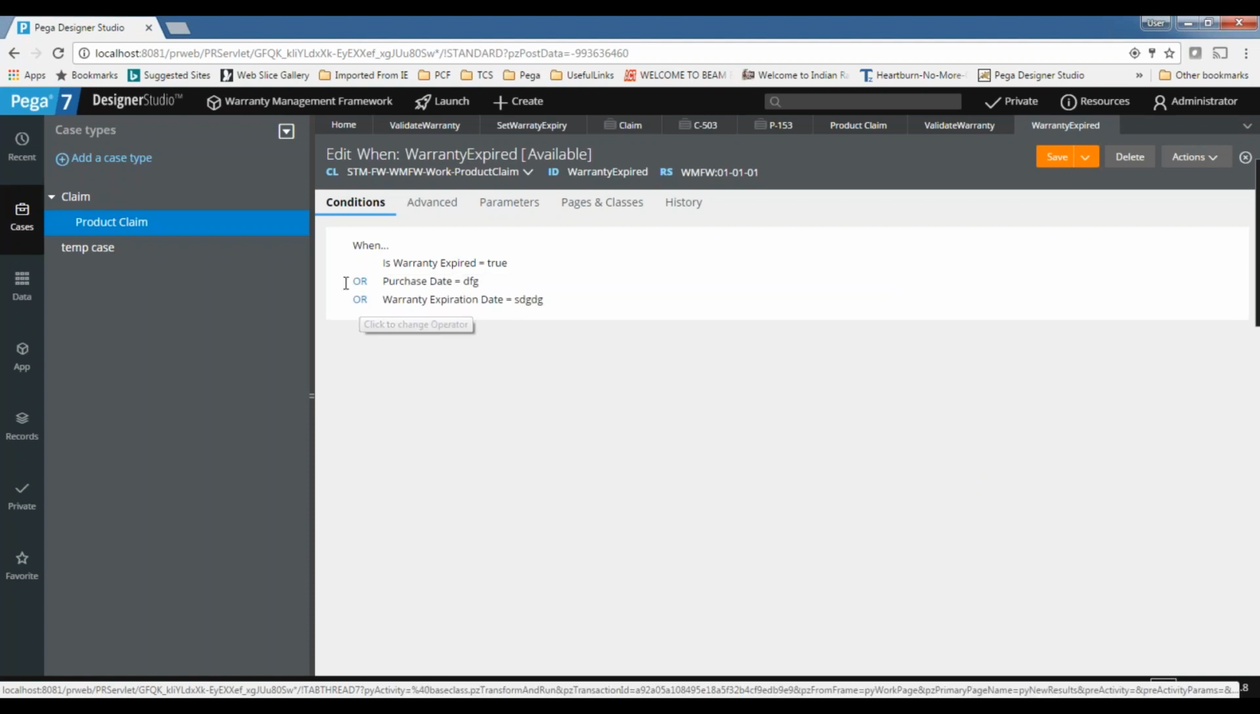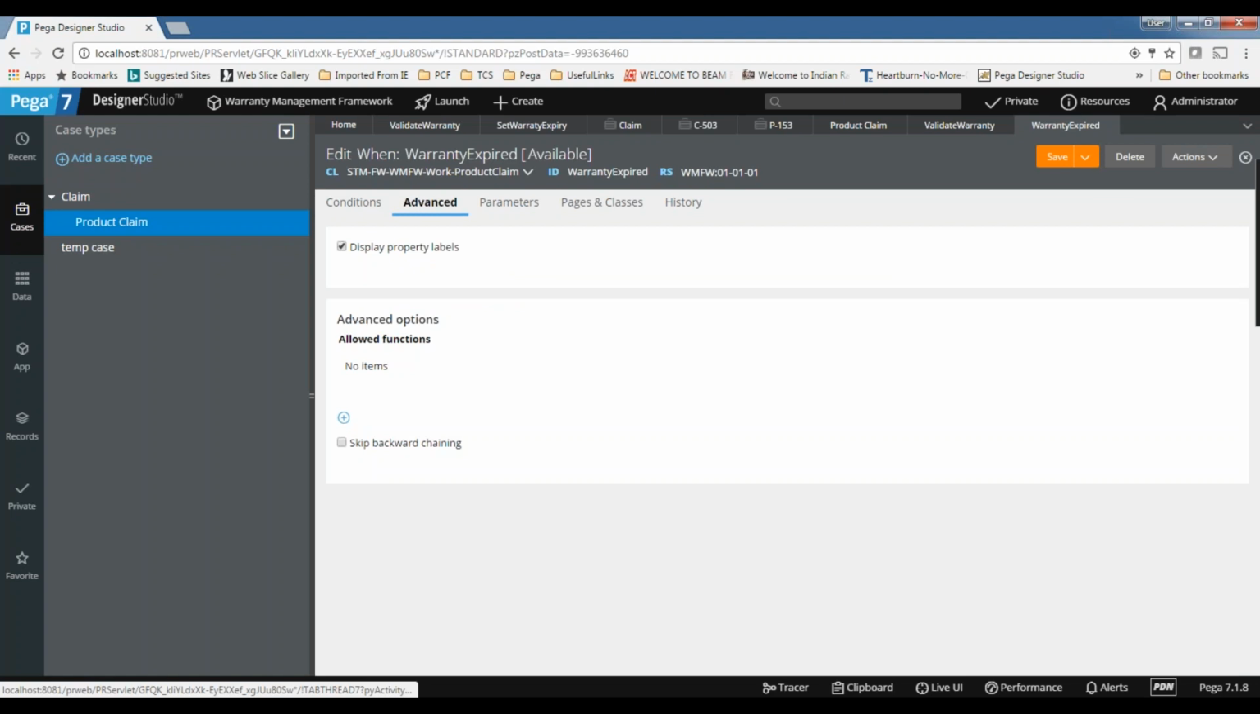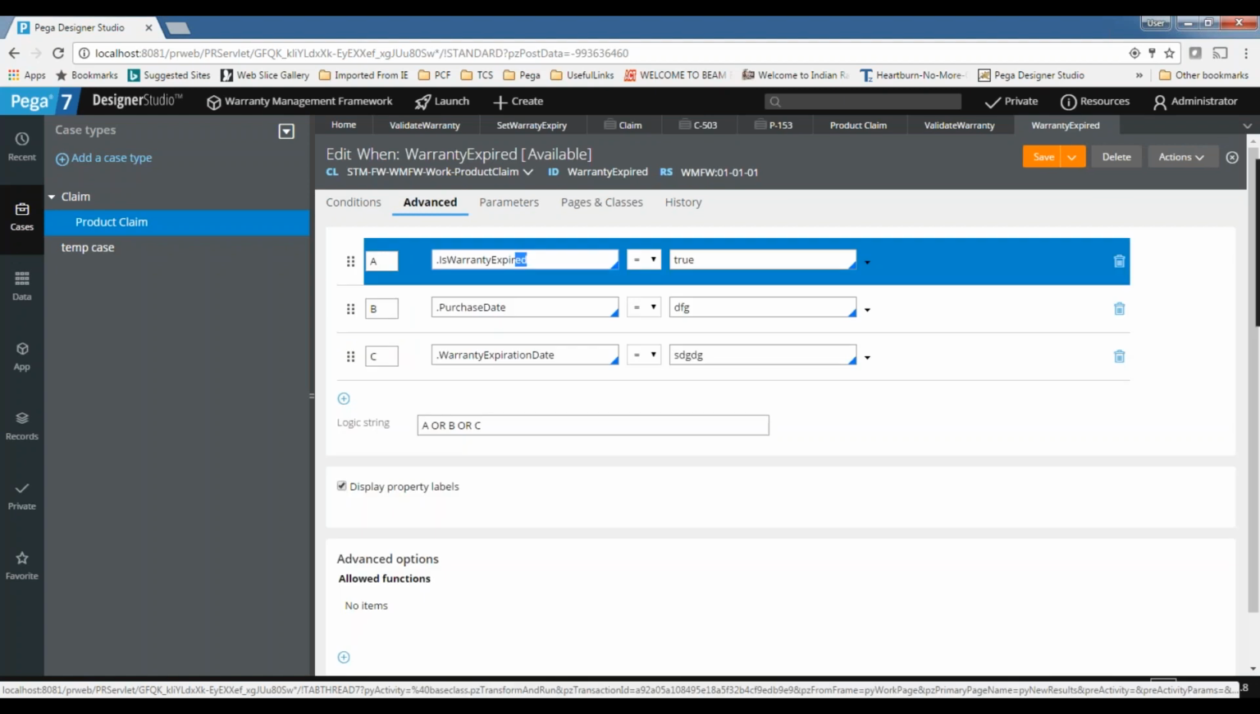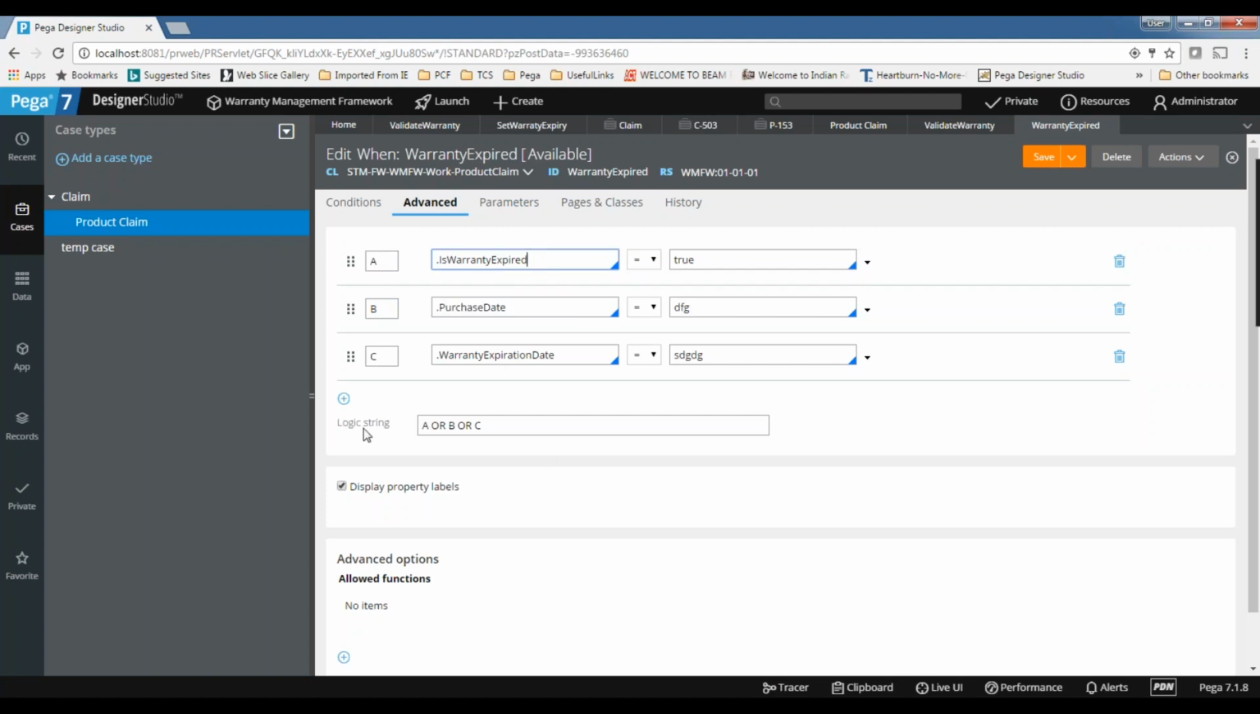But if you want to use a combination, then go for advanced. If you go for advanced, you can see every individual condition is there, and each one is given some label, so they are named conditions. We are giving some name for each condition, and here you can see the logic string. Here you can build whatever logic string you want. You can check like A and B or C. Anything you can check. Like this you can build a combination of anything.